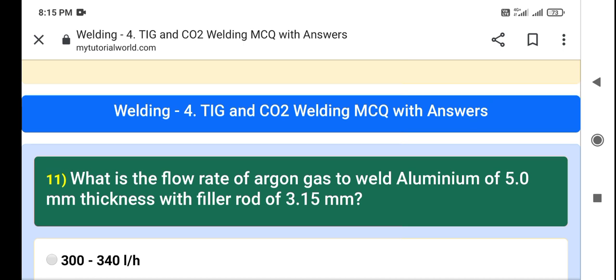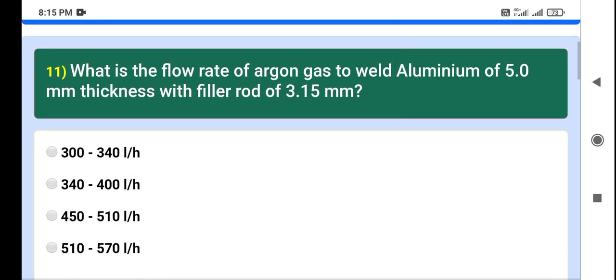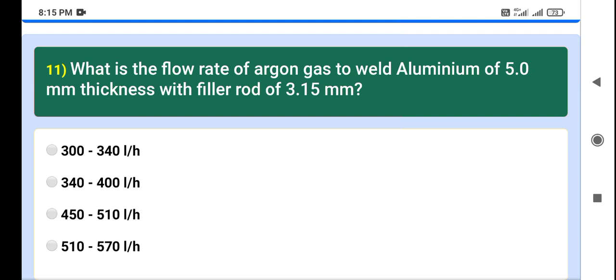Questions are related to TIG and CO2 welding MCQ with answers. Question number 11. What is the flow rate of argon gas to weld aluminum of 5.0 mm thickness with a filler rod of 3.15 mm? 300 to 340, 340 to 400, 450 to 510, and 510 to 570.